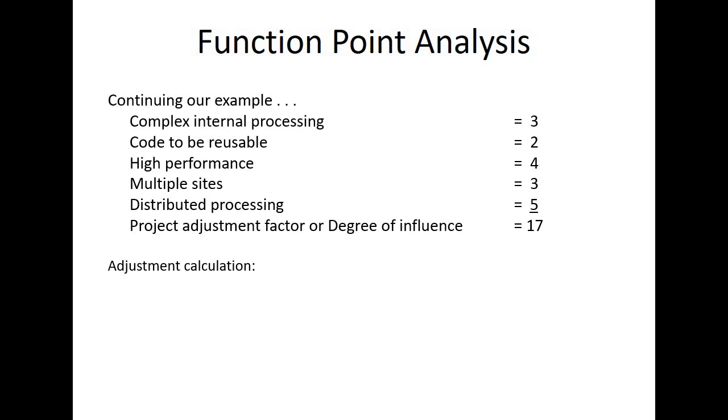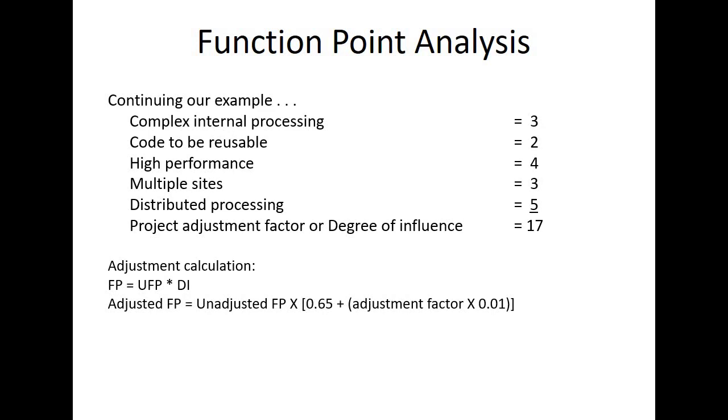So for the sake of adjustment, what we do is we multiply the unadjusted function point with the degree of influence, right? Recall this particular formula as well. This particular formula was also added when we were talking about some of these metrics. We took function point analysis, but since you people said to give an example, I thought to come up with an example of function point analysis once again.